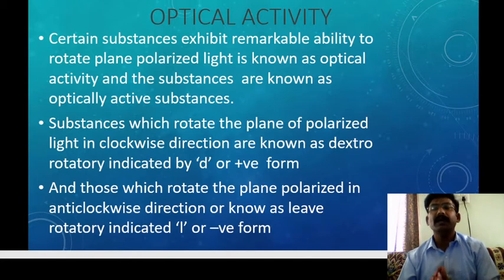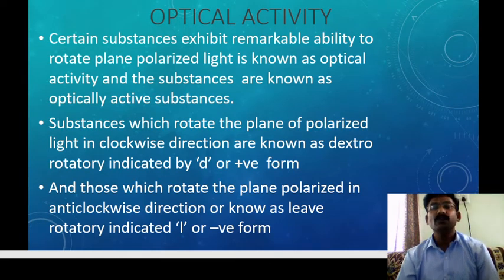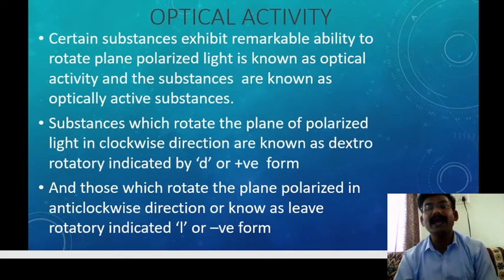That is called optical activity, and such substances are known as optically active substances.